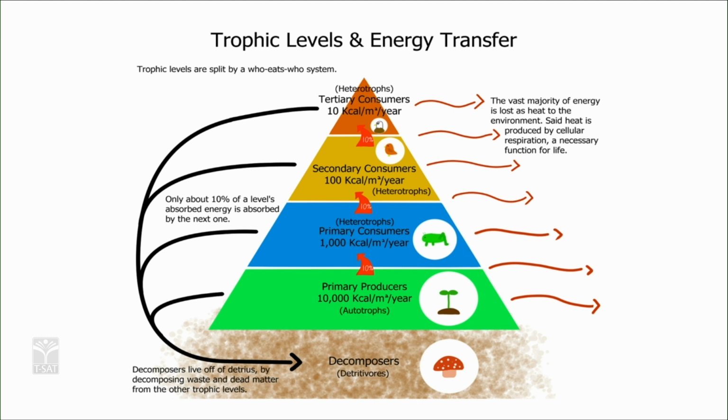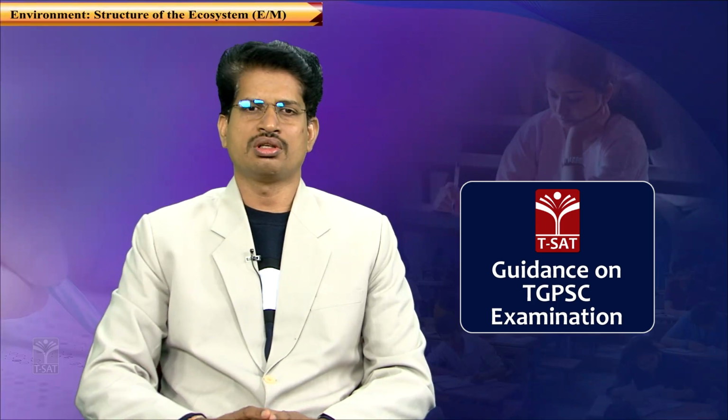We have different species existing in these different levels of the ecosystem, and all the living organisms in a trophic level acquire energy or nutrition in the same way.